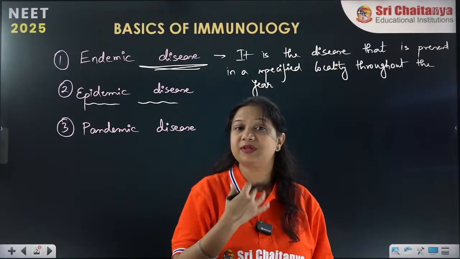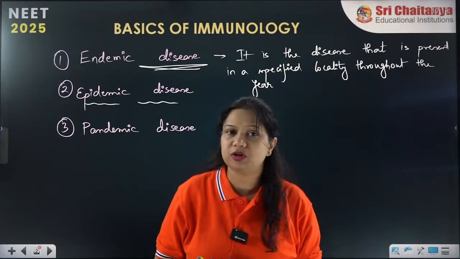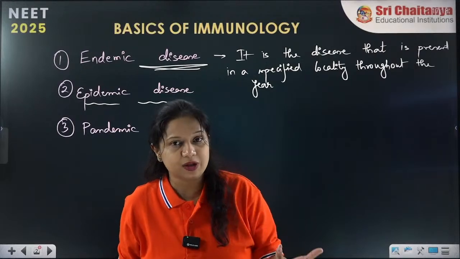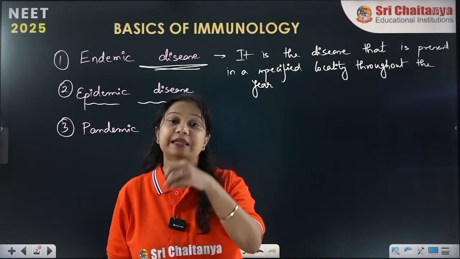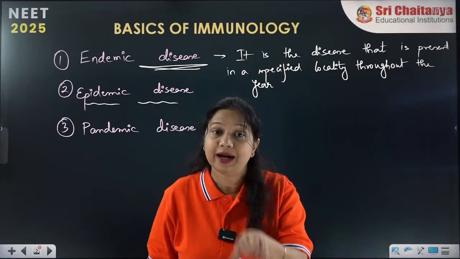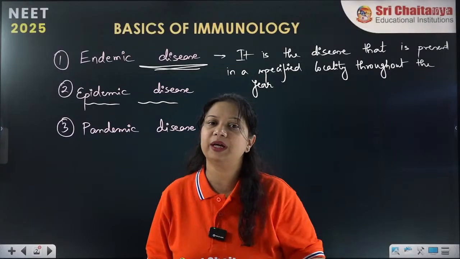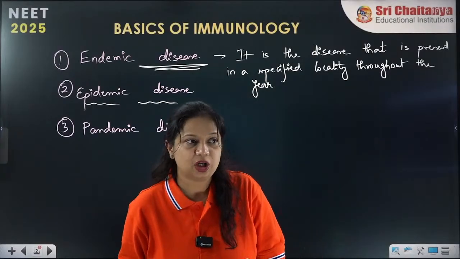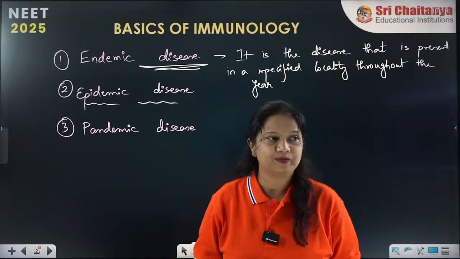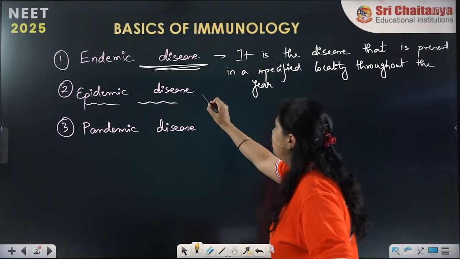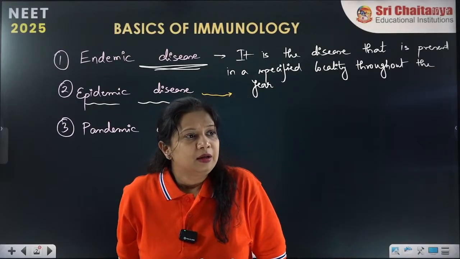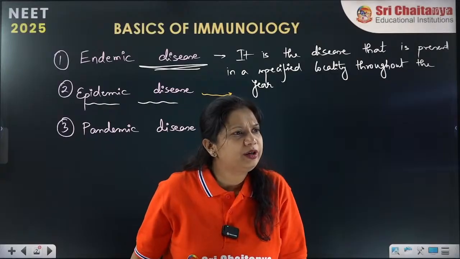A bacteria outside the body is just a pathogen. But when it is inside the body, it is causing an immune response, and at that time it is called the antigen. So a pathogen also has the function of an antigen. So epidemic diseases. Now what are epidemic diseases? Can you give an example? Example of what?